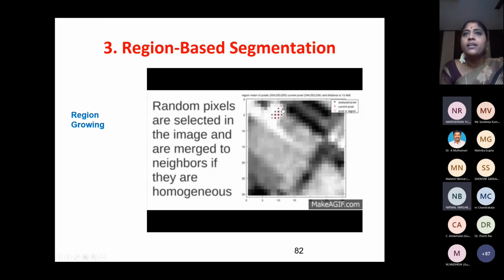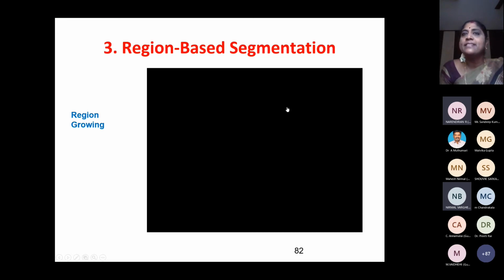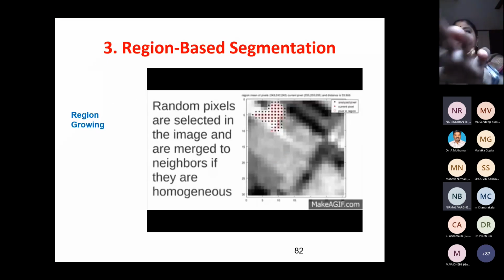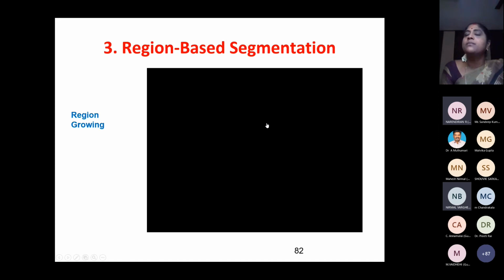We can see the region is being created. Can you see the dots moving here? What happens is I am going to grow the region, called region growing. I'll start with some point. I'll grow the region by connecting all the similar pixels. By connecting all the similar pixels, I've shown the pixels here, I'll try to grow the region.